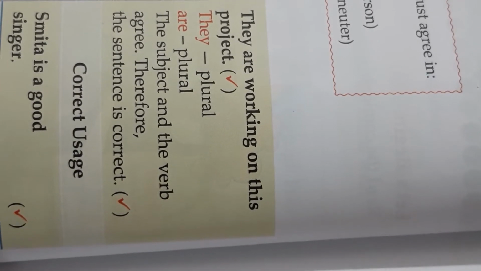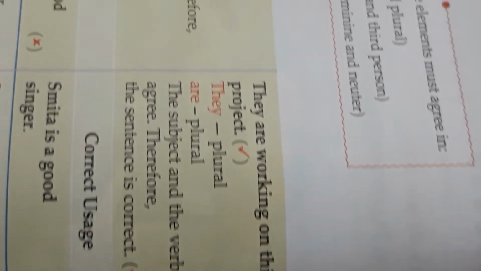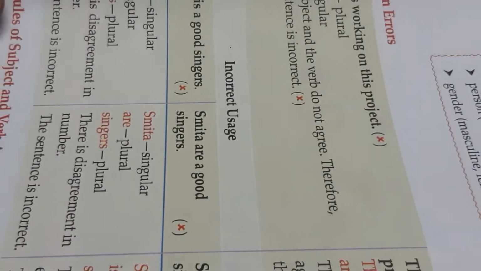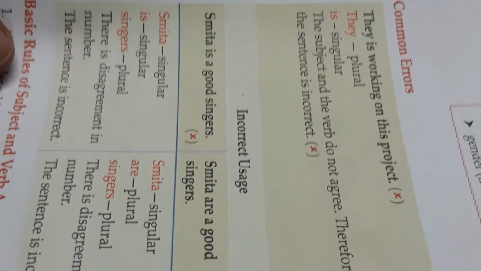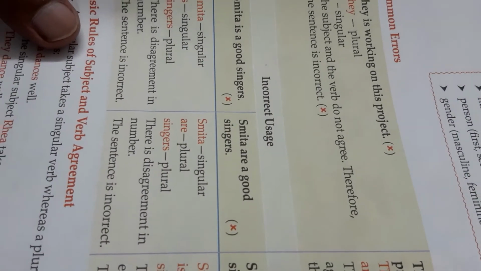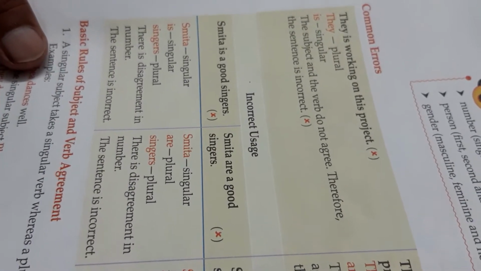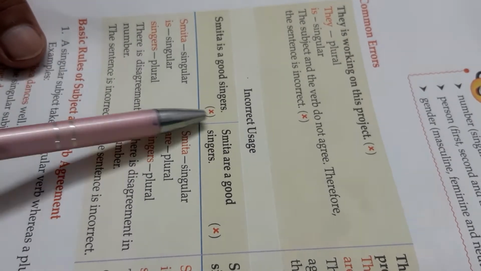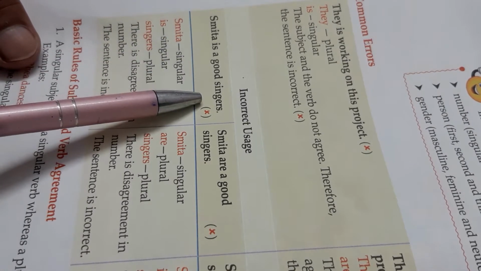Try to see another example. At first you will see incorrect uses. What is incorrect uses? Try to see the incorrect uses. I think you can see it very well. Try to understand incorrect uses. What is incorrect uses? Smita is good singers. This is incorrect.